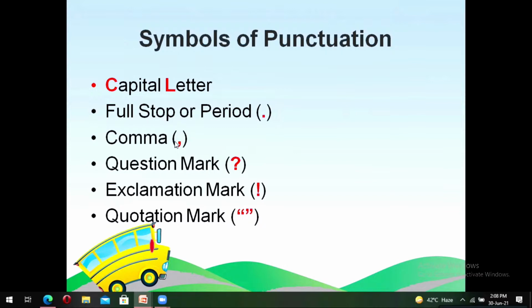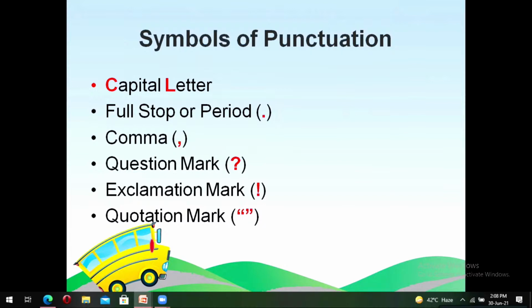Thirdly, we have the comma. Do you remember from the story what the comma said about itself? I think it comes when it wants to separate a few things in a list. That's right. And I think it also appears when we want to give a pause or a break in a sentence. The fourth one is very easy. It is the question mark. Where does a question mark appear?